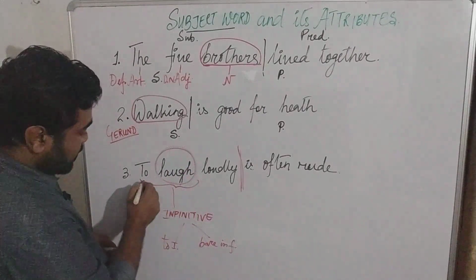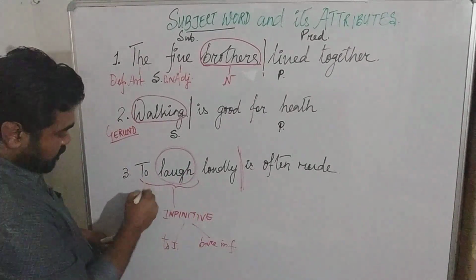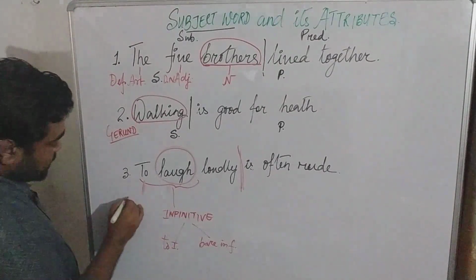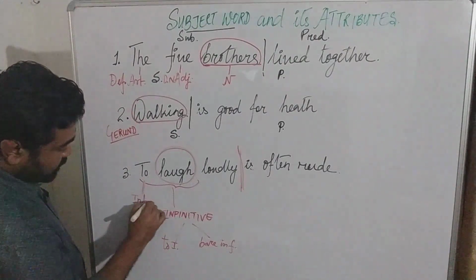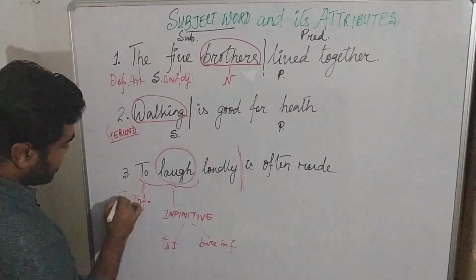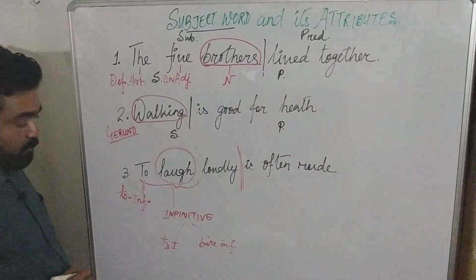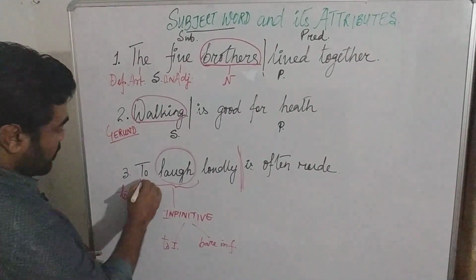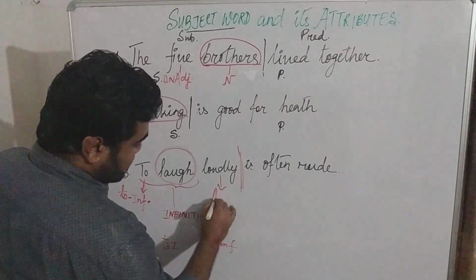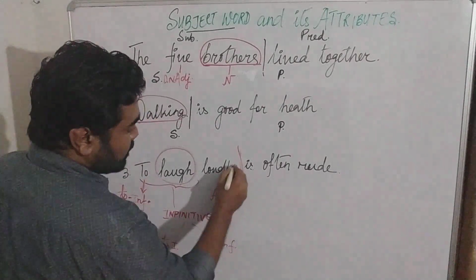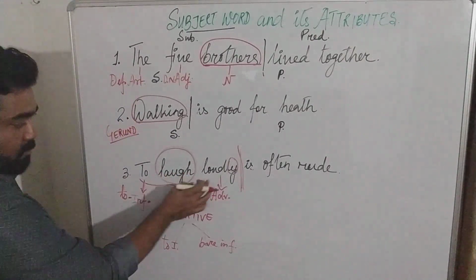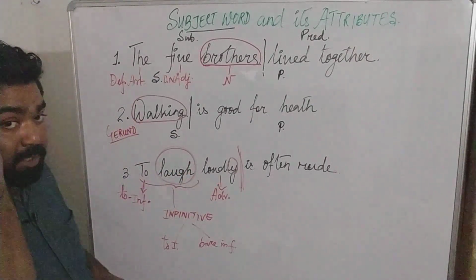Okay, so to here we already know what is to. To is part of the infinitive, right? To infinitive. So we can simply write infinitive, or if we want to go into more details, we can write it as the to infinitive. Okay, that is done. This is your attribute of the word to. What about loudly? Loudly, normally the word always is an adverb because of ly. But here loudly is of course qualifying the word laugh.